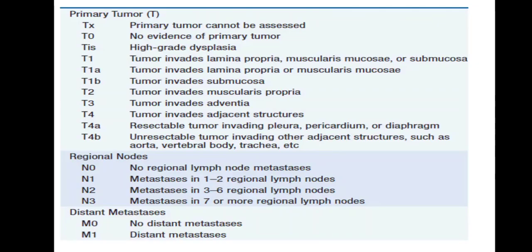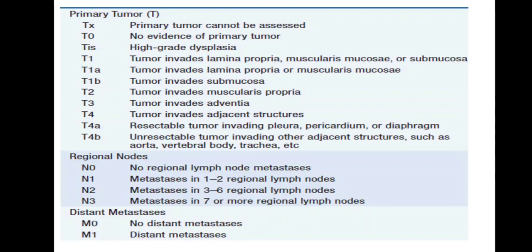So when we look at the T staging, the primary tumor, Tx means the primary tumor cannot be assessed. T0, no evidence of primary tumor. Tis, that is high-grade dysplasia. T1, tumor invades the lamina propria, muscularis mucosa or submucosa. So T1a is tumor invades the lamina propria or muscularis mucosa. T1b, tumor invades submucosa. T2, tumor invades muscularis propria.